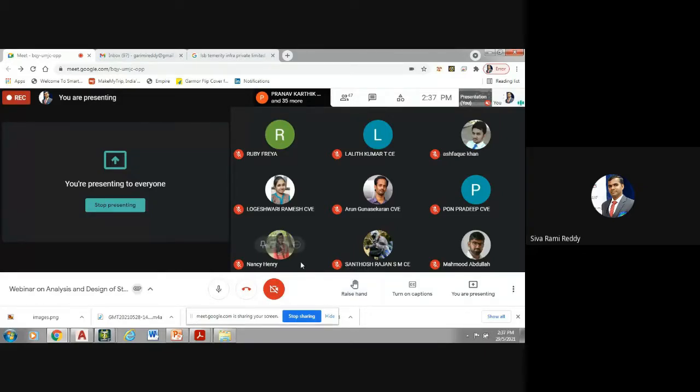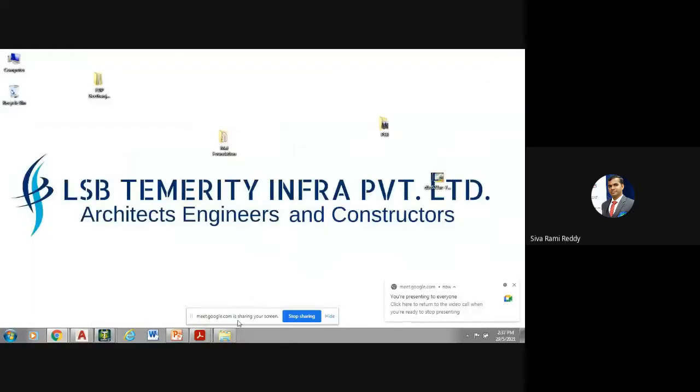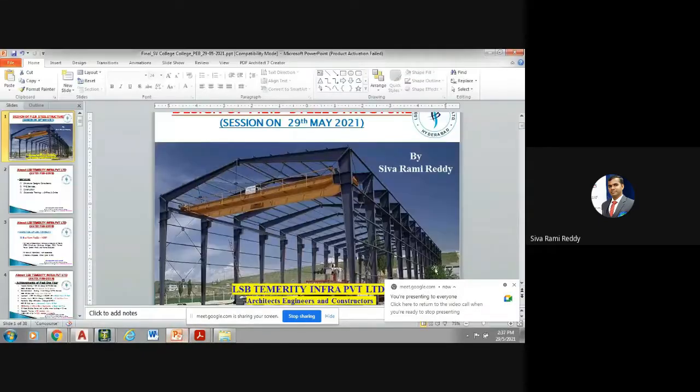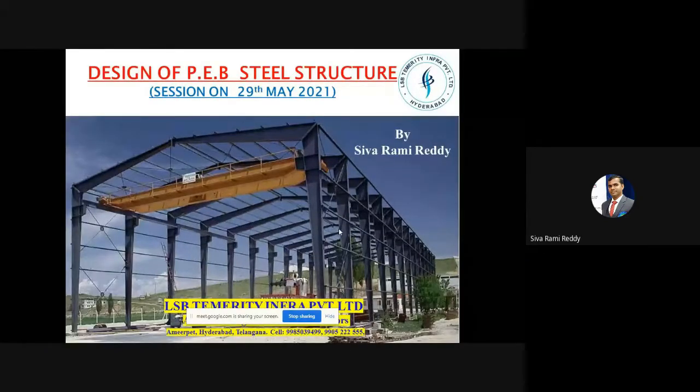Thank you for the opportunity to explain how PEB, pre-engineered buildings, are going to be designed. In today's session, we are going to discuss an overall overview of the analysis and design of PEB structures. Yes, let us start our session. Today's session is about the design of PEB steel structures, and today is 29 May 2021.